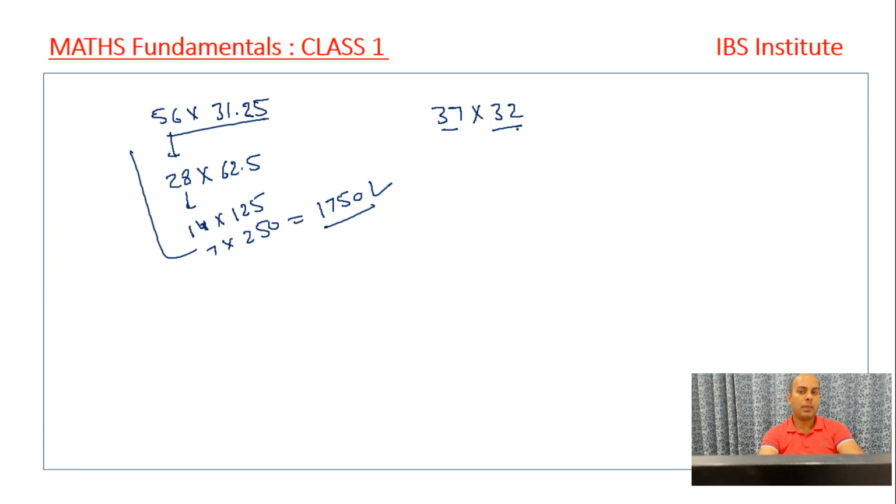That's very important. Here, look, I cannot half this 37, right? So I will not do anything with the 37, I will not half this one. On the other hand, I know that if I half this number, it will become 16, and I know the table of 16. So I have this number and double this one. If I double this number, it will be 74. So now we have 16 fours are 64, 6 balance, 16 sevens are 112, 112 and 6 is 118. 1184 is the answer that we get.